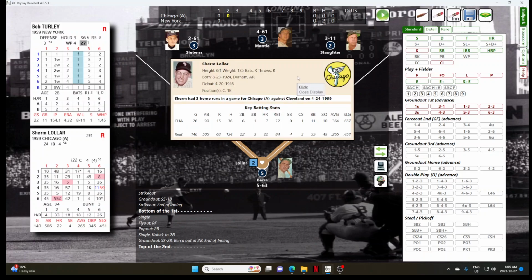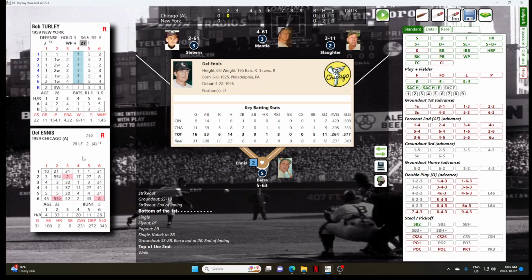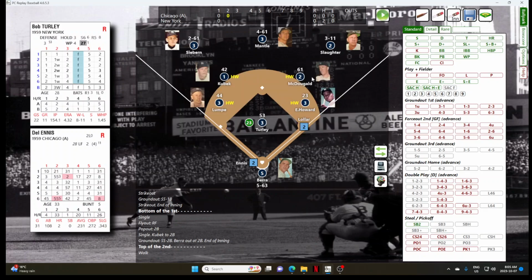Sherm Lollar, .364, 7 home runs, 22 RBIs. He's having a strong early start. And Lollar draws a leadoff walk from Bob Turley. There we go. For Del Ennis on the season, split time between Cincinnati and Chicago, batting .264 with 1 home run and 8 RBIs.